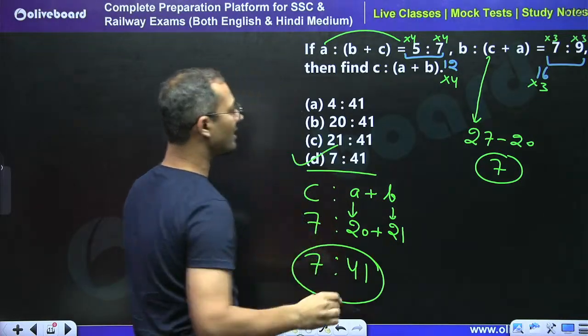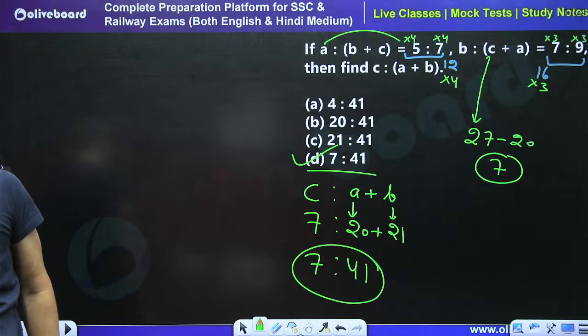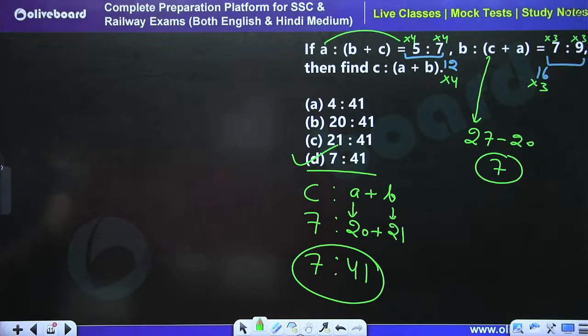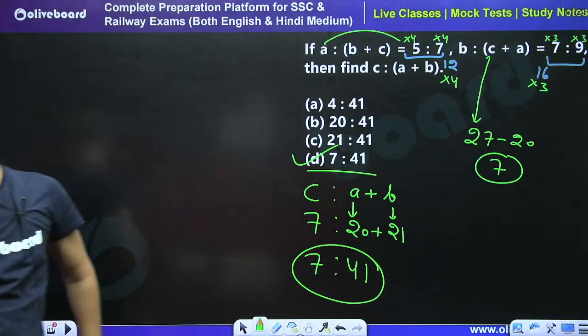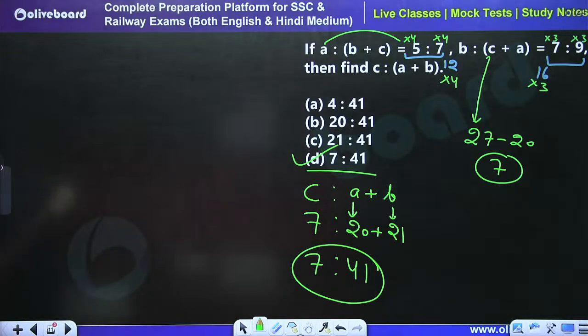So D part is the right answer. D part is the right answer. Yes, D is the right answer. So my dear friend, this is the exam approach, right? D is the right answer. Yes, D is the right answer.